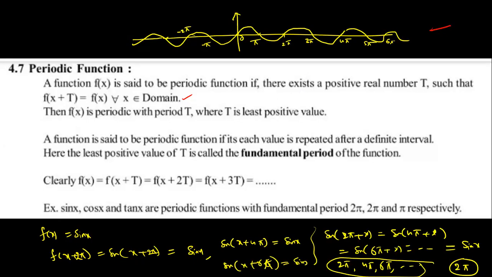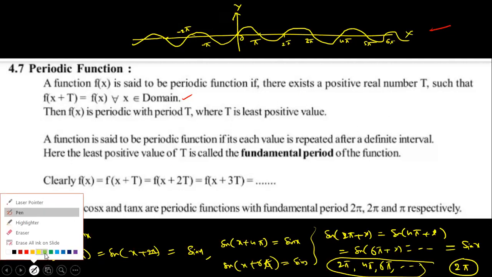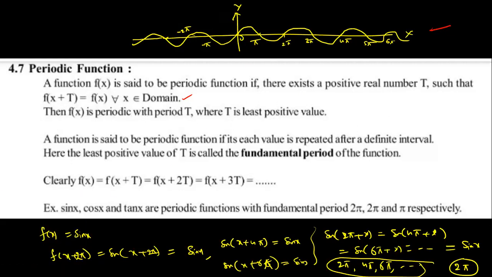What are you observing? After a certain interval, the graph is repeated: 0 to 2 pi, 2 pi to 4 pi, 4 pi to 6 pi, the same graph.